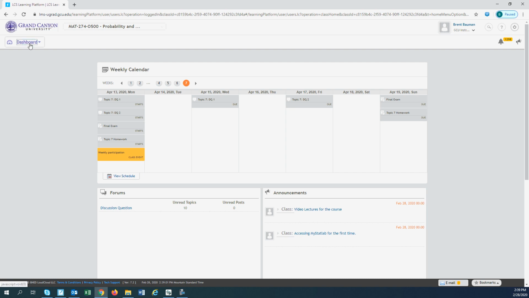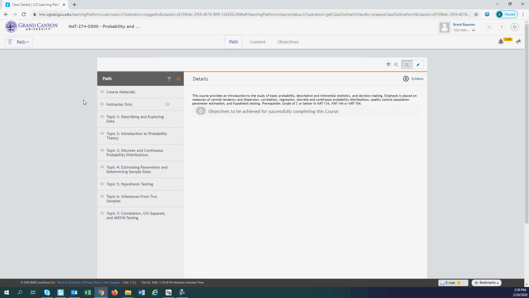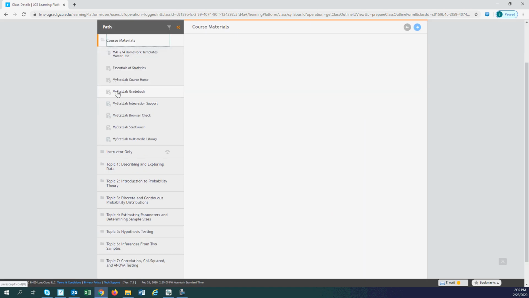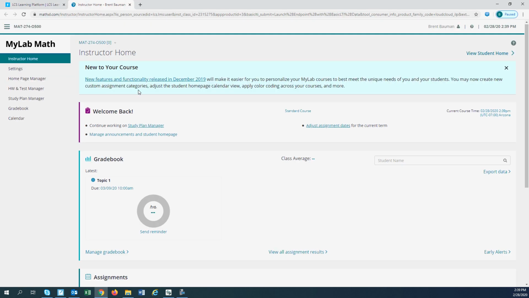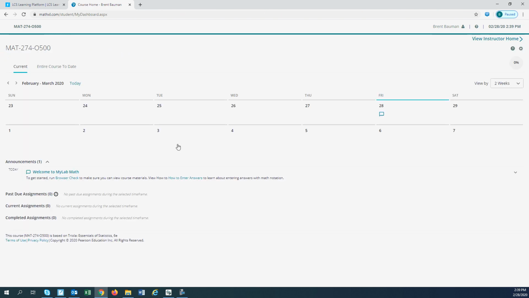So let's look at that. The first time you access it, you want to go to your path and then go to your course material. And then you'll have a lot of different options in here as well. I can go through each of these, but the first one you want to start with is My Stat Lab Course Home. This is going to activate your account and get it set up. When you click on this, it's going to take you into My Stat Lab. Your view will be a little different than mine. You'll see something like this, and that will activate your account.